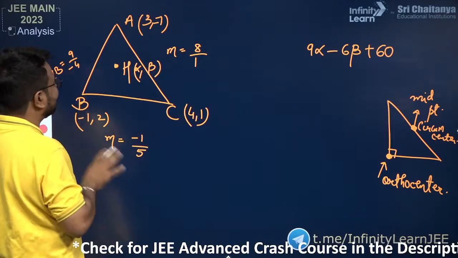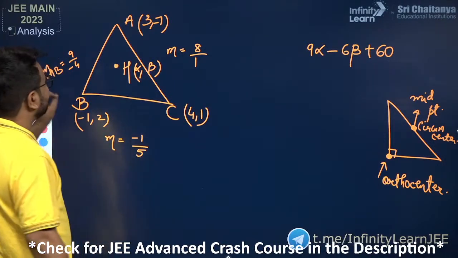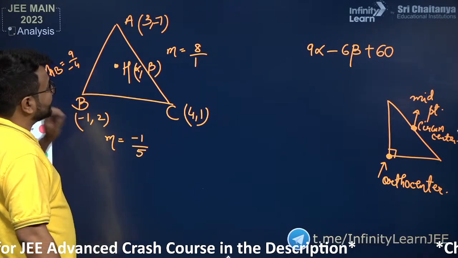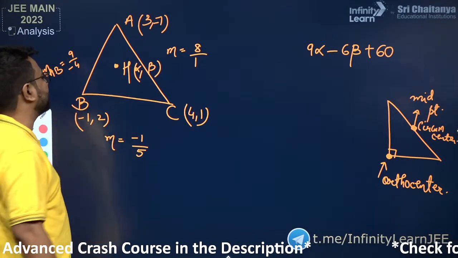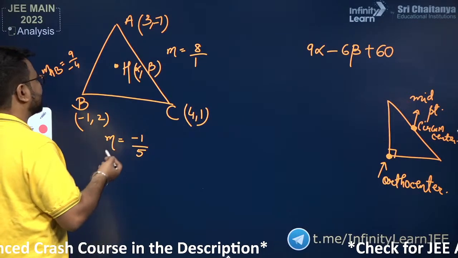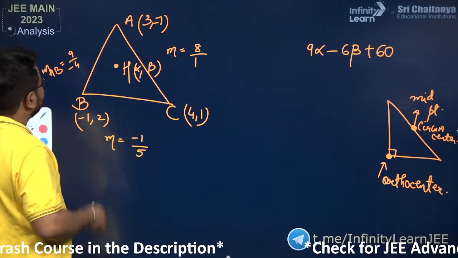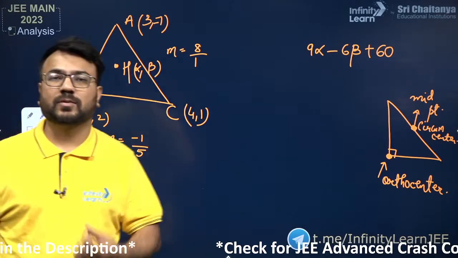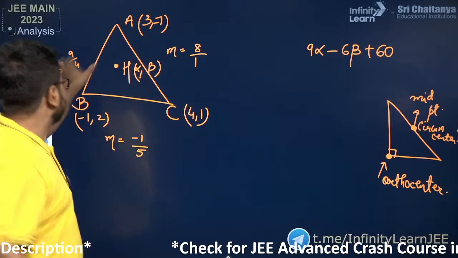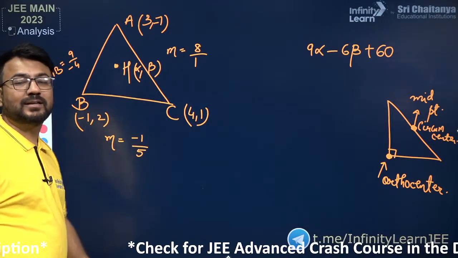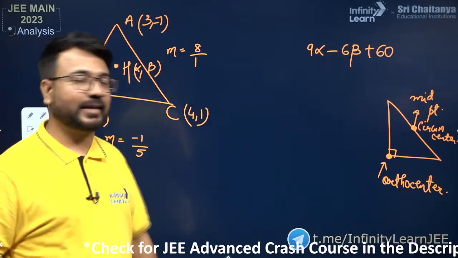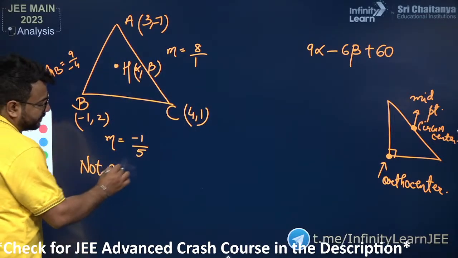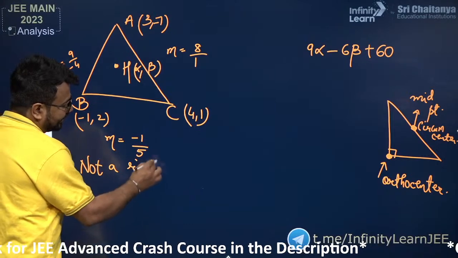Is there any pair of slopes whose product is equal to -1? If I observe here, none of the slopes is making a pair such that m1 m2 is equal to -1. So if none of the pairs has m1 m2 equal to -1, that is why this is not a right triangle. So I have checked with the help of the slopes that this is not a right triangle.